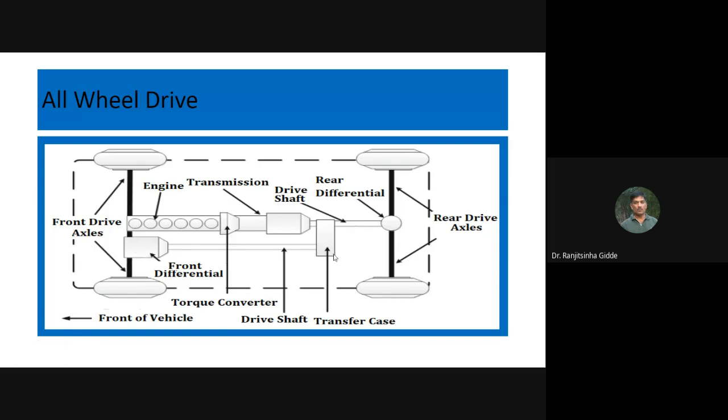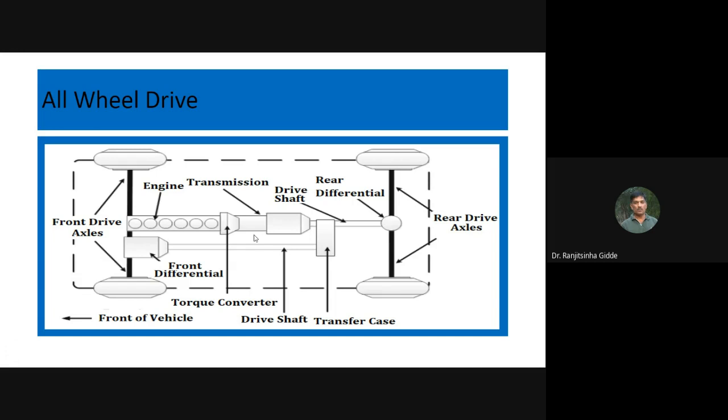So that's why whatever all wheel drive is provided in the military vehicles, we are going to call it a part time four wheel drive. Here we can have selectivity, or sometimes we can have disconnection of the rear drive, and only the front wheels are going to have the drive.